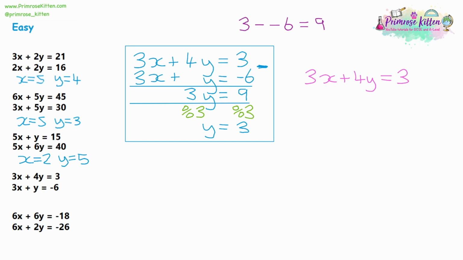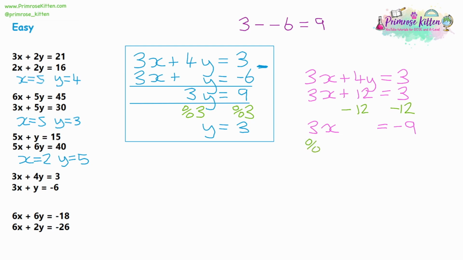Now, we know what y is. y is 3. So when we're saying 4y, we mean 4 lots of 3, which is 12. So we can swap it for a 12. So 3x plus 12 is equal to 3. So now we'll use our solving equation skills. We need to subtract 12 from both sides. That will leave us with 3x is equal to, now it's 3 take away 12, which will give us negative 9. So again, we can have negative numbers involved here.